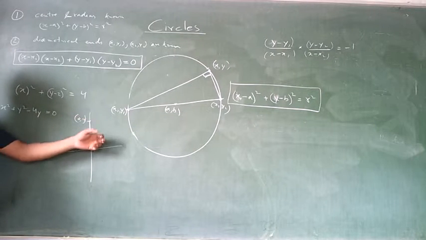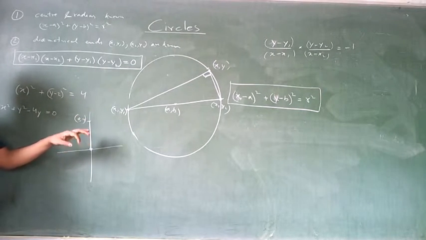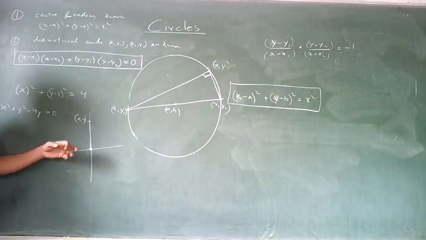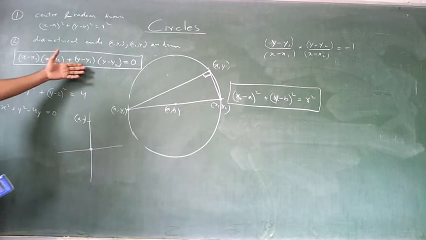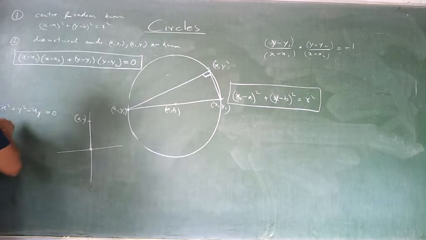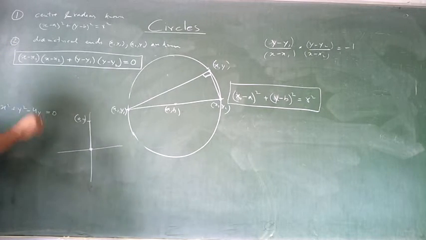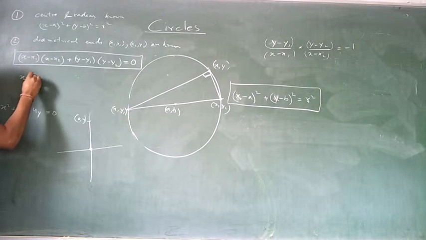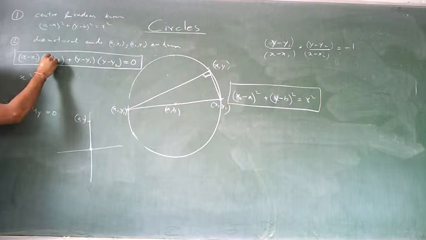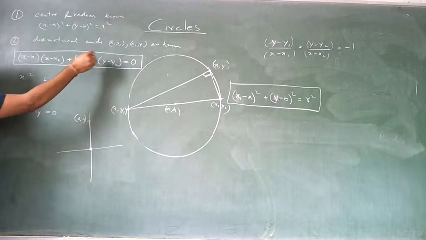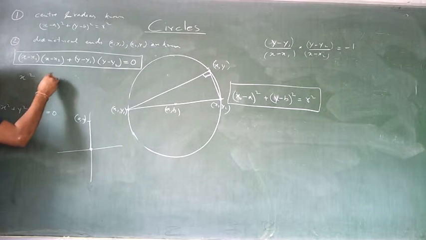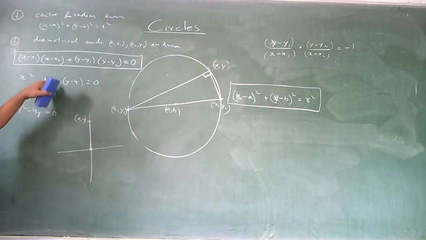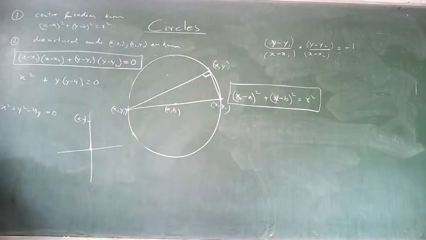Or if the points were not as cool as this, finding the center is always easy, it's just x1 plus x2 by 2, but finding the diameter is again doing a square and all, you don't want to do it, then you could have also written this one in this form: x minus 0 into x minus 0, both x's are 0, plus y minus 0 into y minus 4 is equal to 0. Same equation. Get the point?